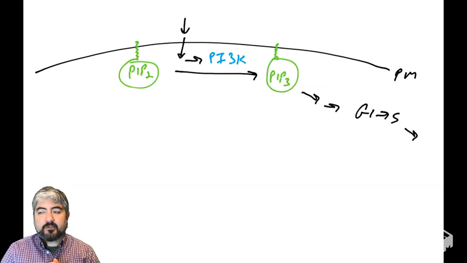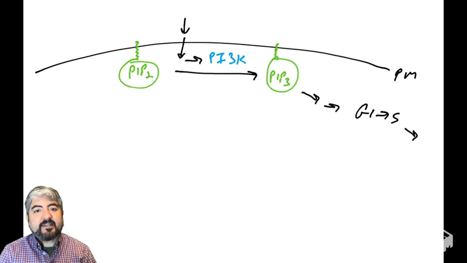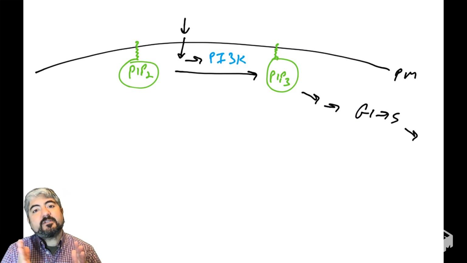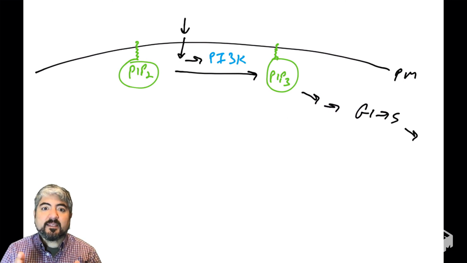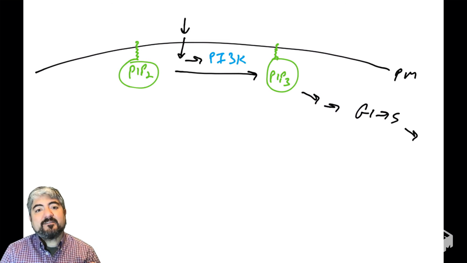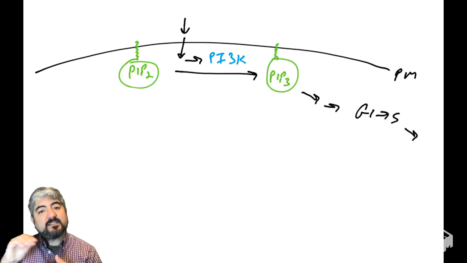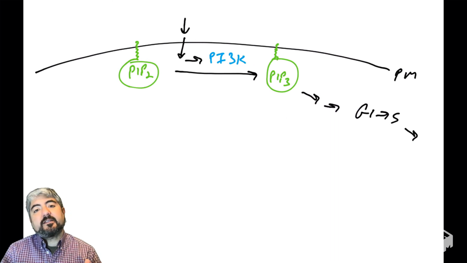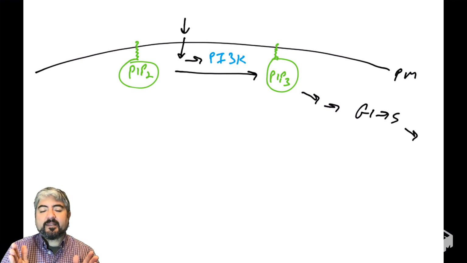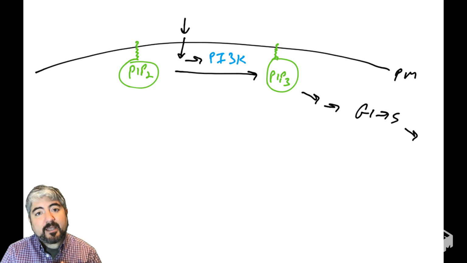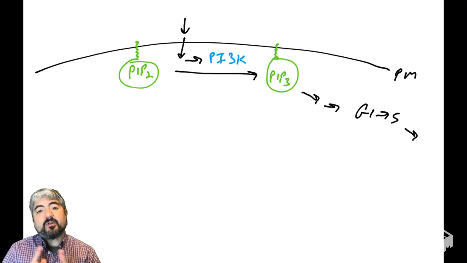So in previous videos, we talked about how PI3 kinase can receive signals from outside the cell, signals that are funneled through, for example, receptor tyrosine kinases or RAS GTP that will allow PI3 kinase to become active and phosphorylate PIP2, converting it to PIP3. And PIP3, as we'll see in later videos, can activate intracellular signaling pathways, such as the AKT pathway. And that can help cells go through the cell cycle, help prevent apoptosis, help increase protein production and glucose metabolism. So PIP3 is going to be a very important signaling molecule.